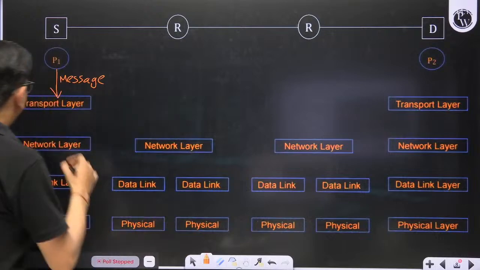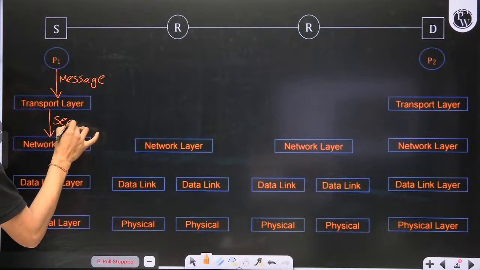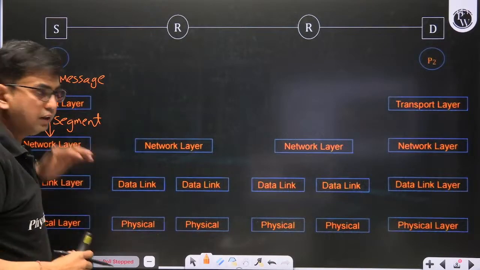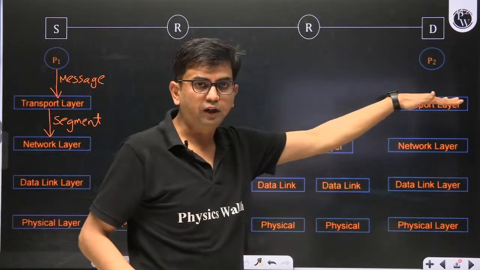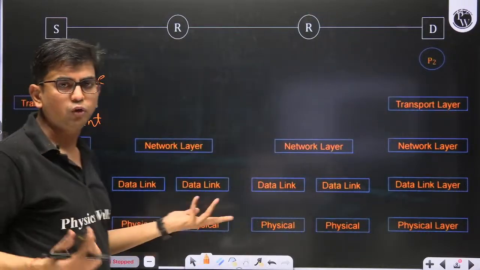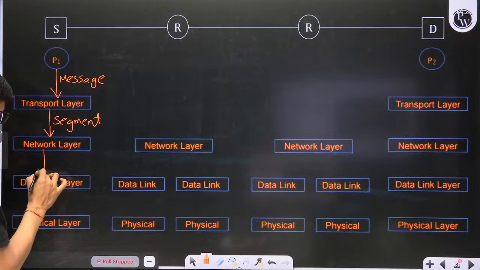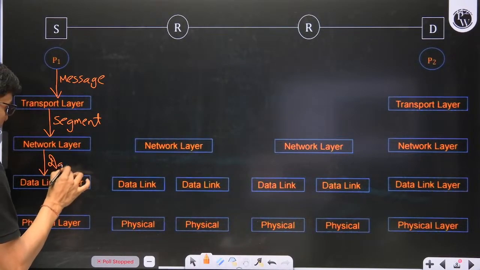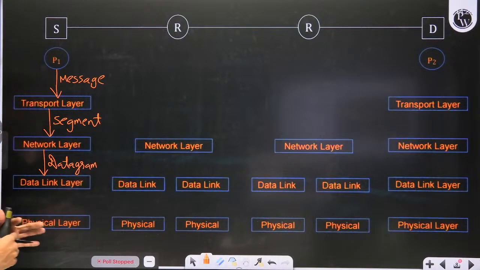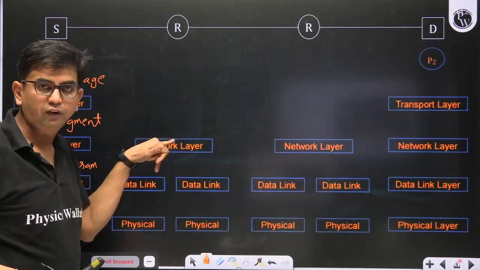Now the transport layer converts that message into a segment and gives it to the network layer, saying deliver this segment to the destination transport layer. The network layer says okay boss, I'll do that. Now the network layer converts that into a datagram and says deliver this datagram to the router's network layer. Why?